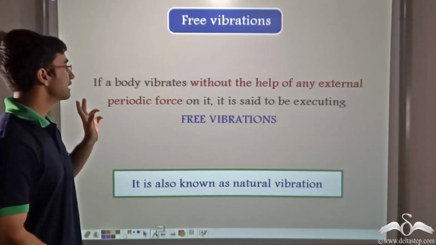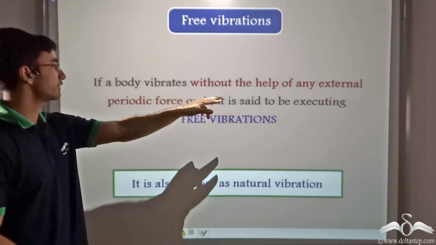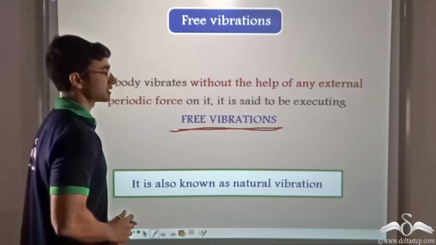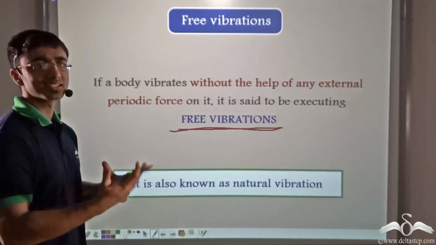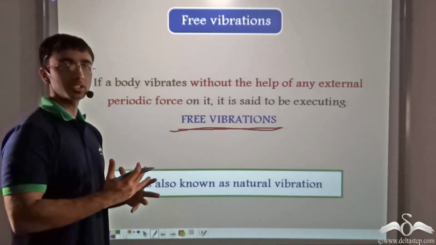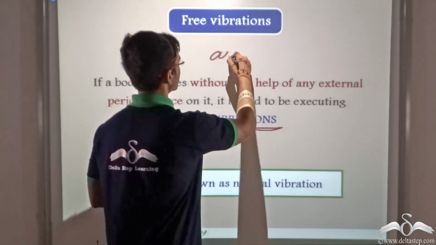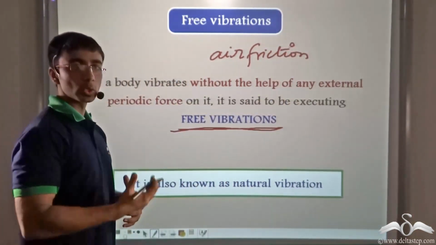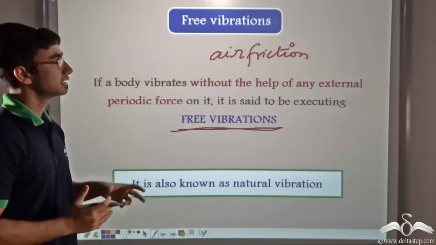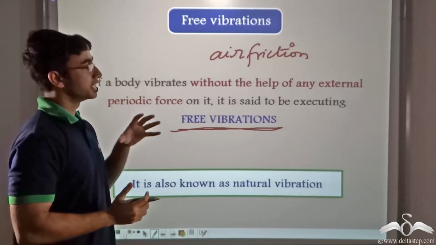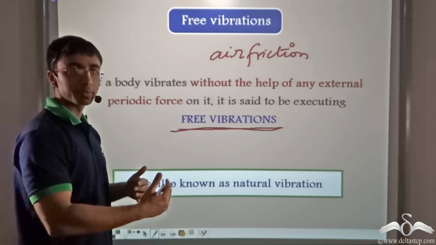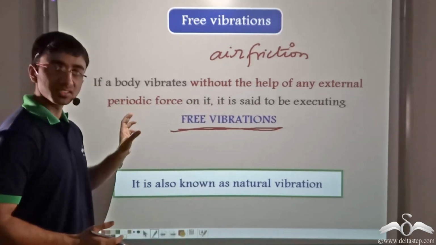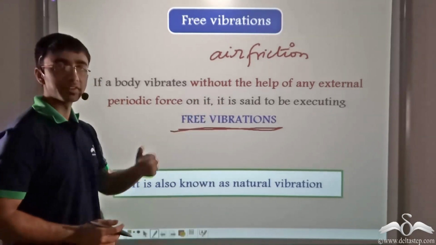Or in other words, if a body is vibrating without the help of any external periodic force, it is said to be executing free vibrations. Now the concept of free vibrations is largely theoretical because it is not possible to completely negate the effect of air friction. So in other words, there will always be some kind of damping which is present on the oscillating body. And due to this, the vibrations will decrease over a period of time. So such vibrations which take place without the help of any external periodic force are known as free vibrations.